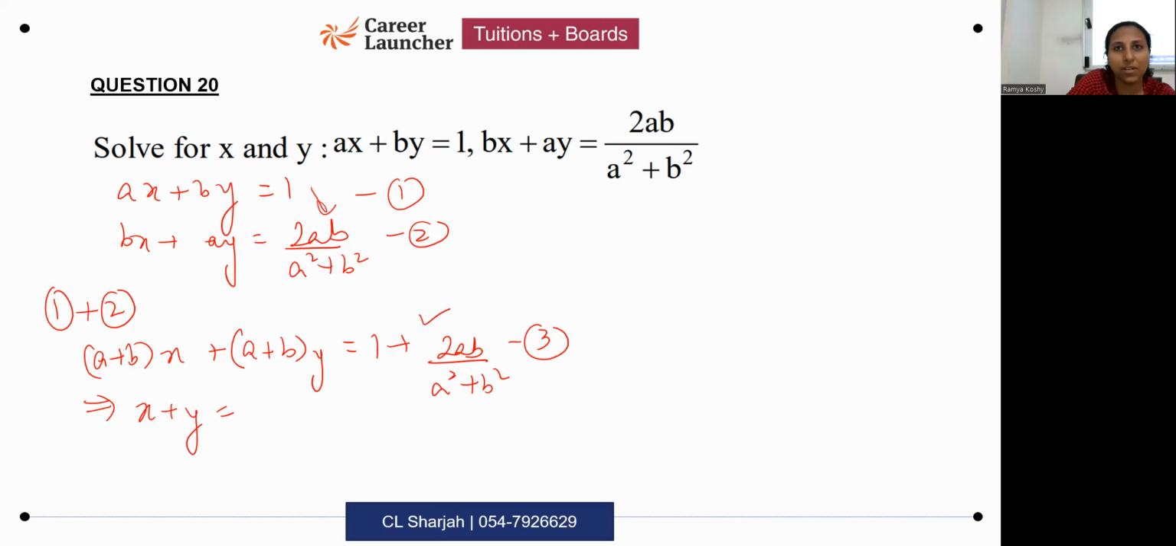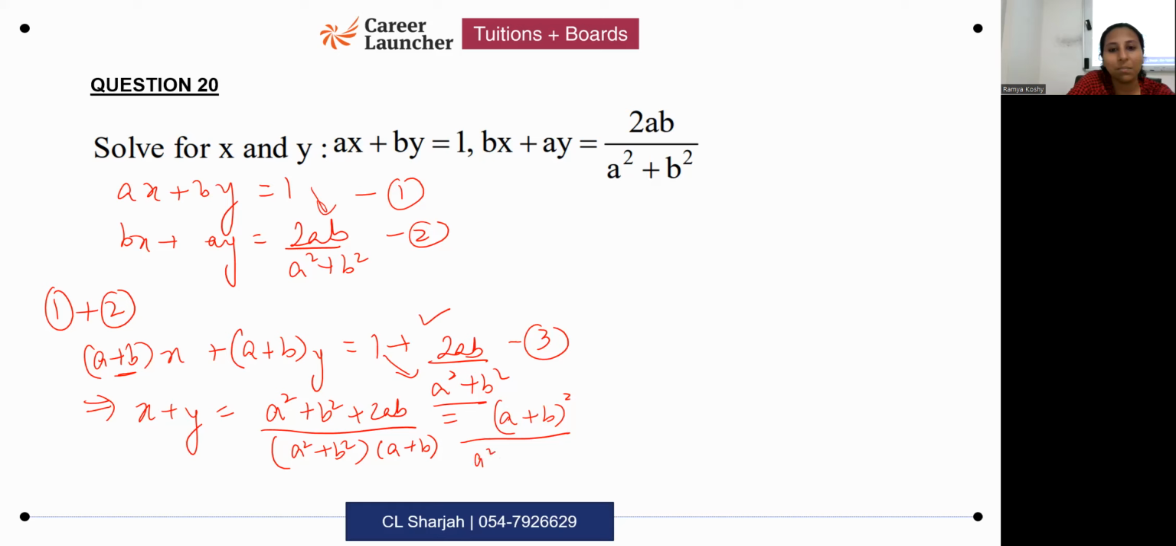Let us first make this a single fraction. Multiply 1 with a square plus b square. So you get a square plus b square plus 2ab. Already in denominator you have a square plus b square. This a plus b will also come down. This numerator a square plus b square plus 2ab is what? Which identity? A plus b the whole square. So you're going to get a plus b the whole square by a square plus b square into a plus b. One of the a plus b will get cancelled.